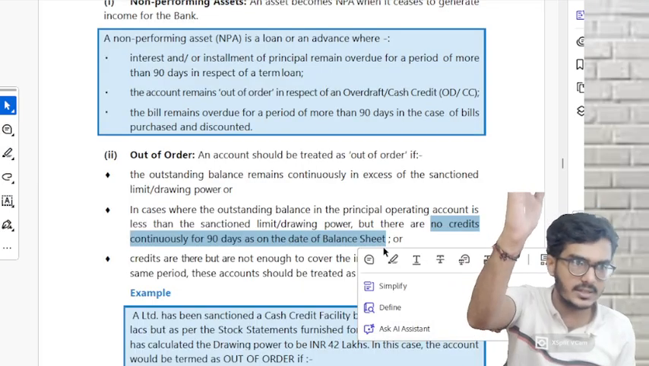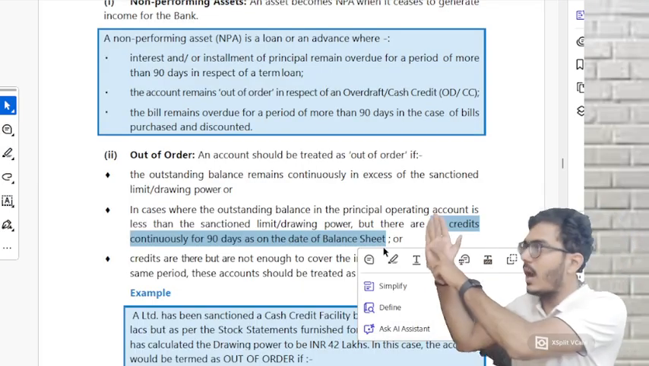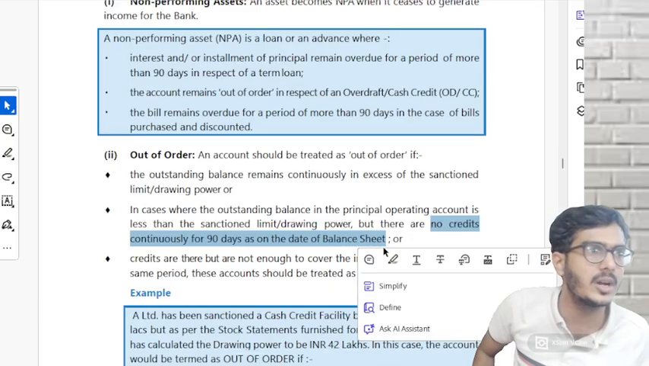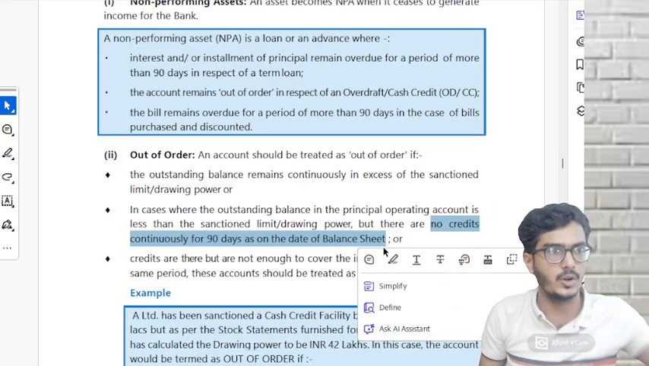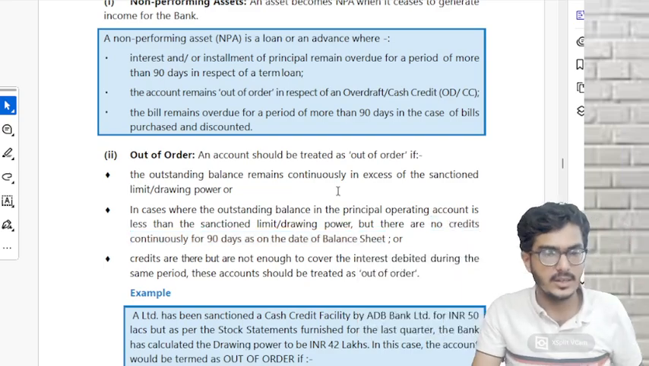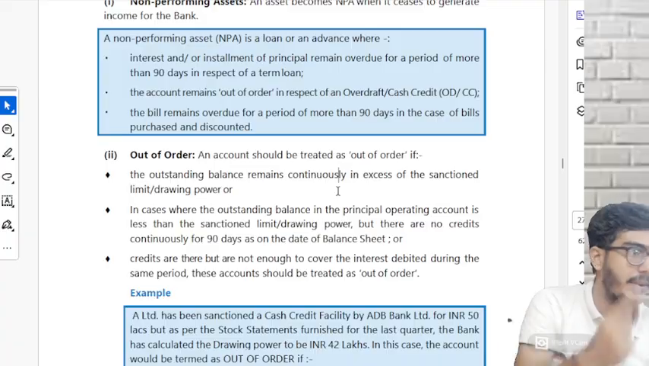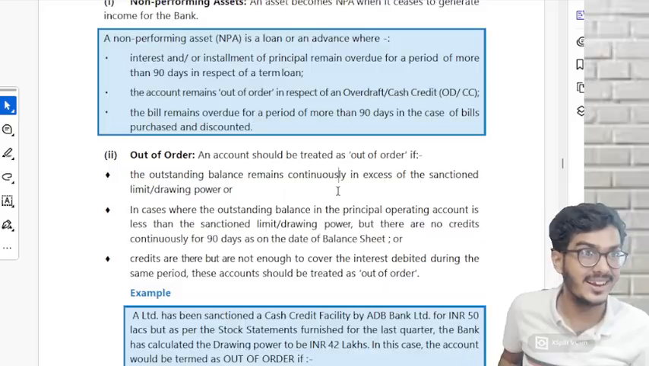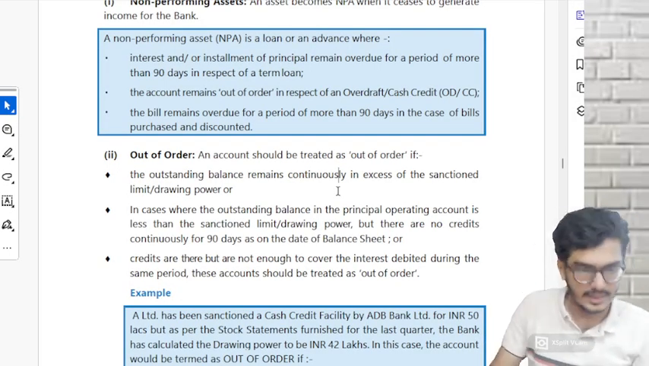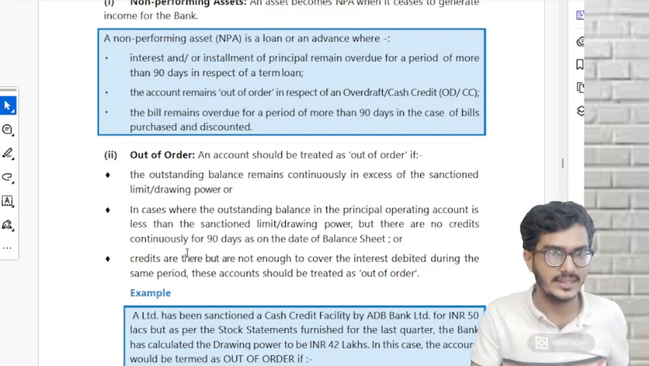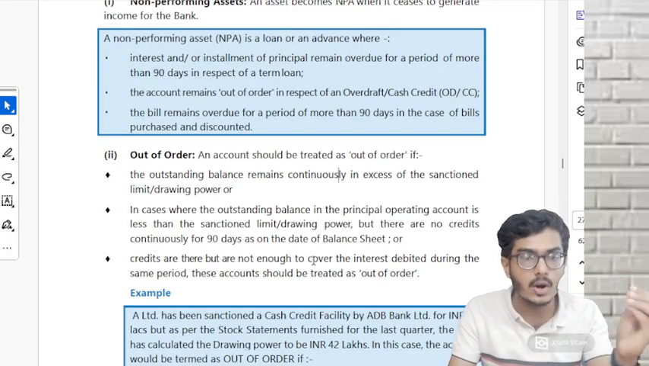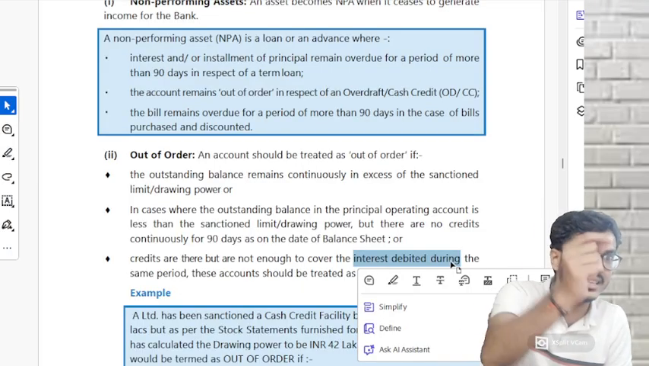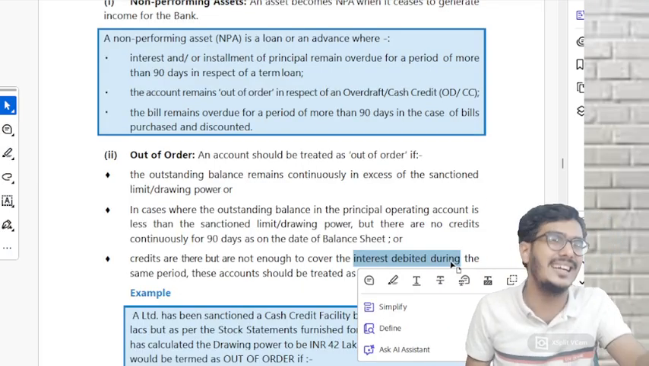They're telling, your balance is within the sanction limit and drawing power. But in the last 90 days, you have not made a single credit, a single payment in the OD account. Your debtors are not paying you anything. Out of order. Because of this, what did I say? Second point, not even 1 rupee payment. What if smart people like me make a credit of 100 rupees to save a lakh from going out of order? Banks are not stupid. They made one more point. Credits are there. That means I made some payment, but those credits are not even enough to cover the interest amount. Because every quarter, every month, they'll add interest. The credits which I made, the interest amount will be very nominal.